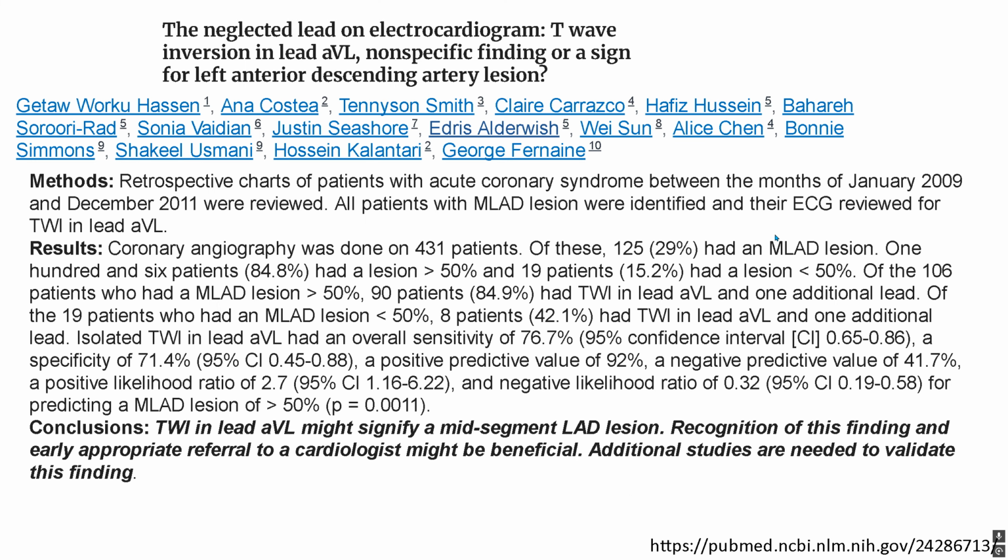What does the literature tell us? So both of these cases, which tipped off our astute physicians, was inversion in AVL. As I said before, for me, anytime I'm worried about acute coronary syndrome, if I see inversion or depression in AVL, especially which is new, a huge red flag goes up. I'm very aggressive. I order all the labs, I order the medications, the morphine, the aspirin, the nitro, and I'm always repeating EKGs at least every 15, 20 minutes and seeing how their symptoms are improving.